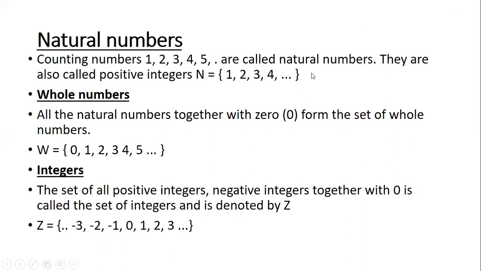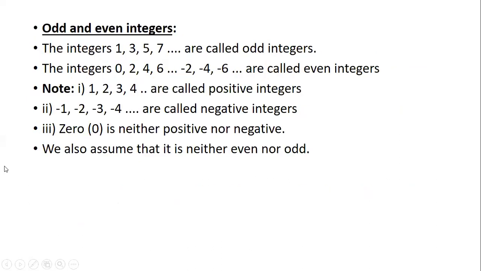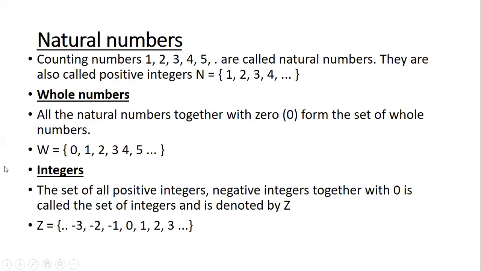Now how do we represent natural numbers? We represent it by saying N is equal to, a flower bracket, and then 1, 2, 3, 4 and so on.